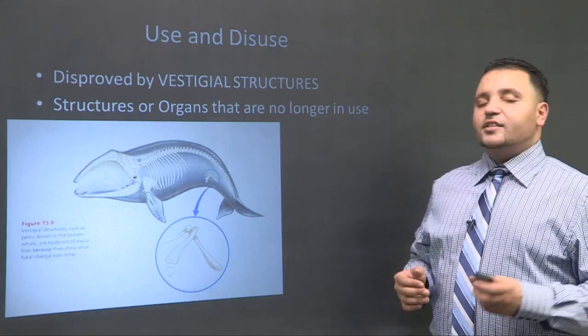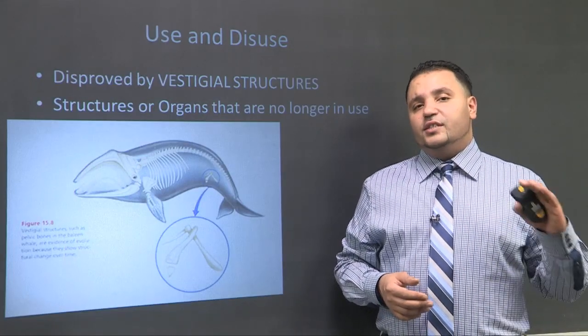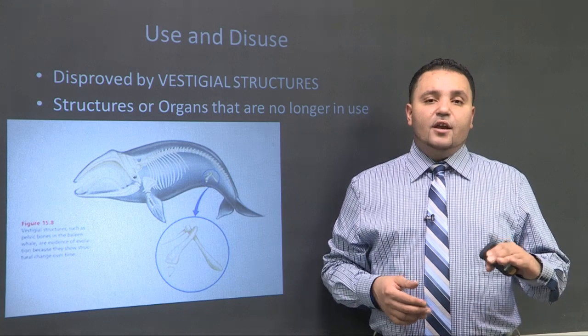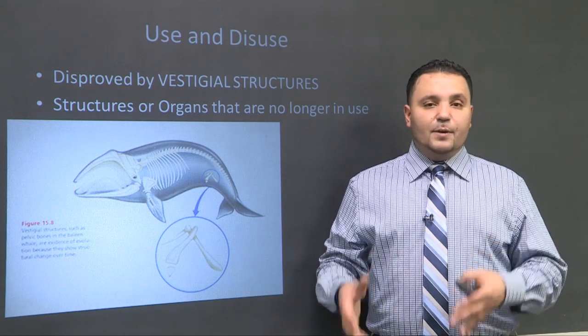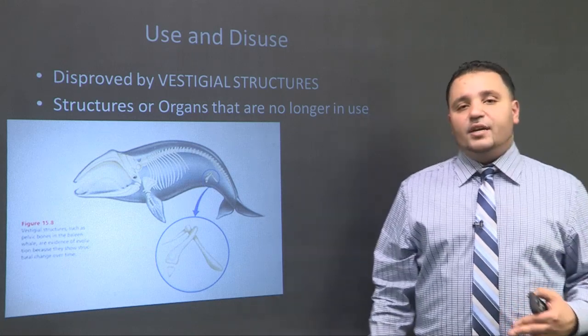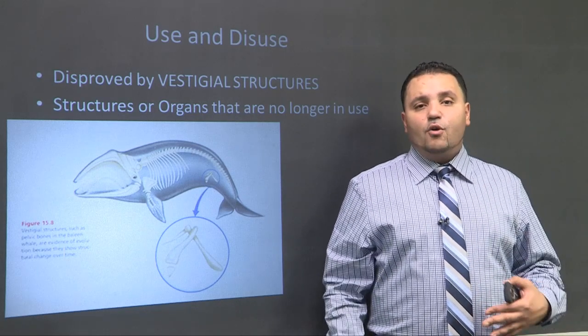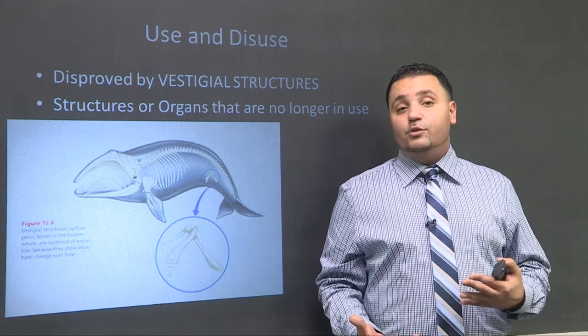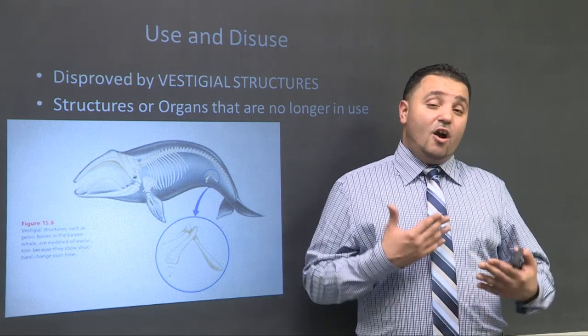In addition, scientists were skeptical about his use and disuse theory. Lamarck mentioned that if you use it, then you keep it. If you don't, you lose it. And actually, that's not the case. It's very inaccurate. We have parts on our body called vestigial organs that we really don't use anymore. For example, our appendix, our tonsils.